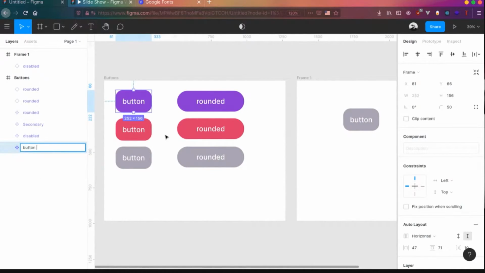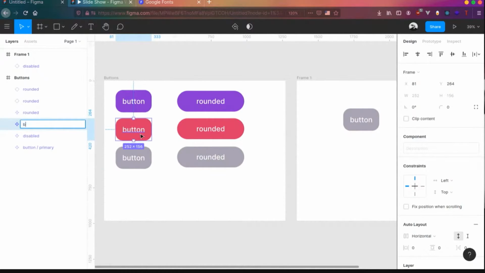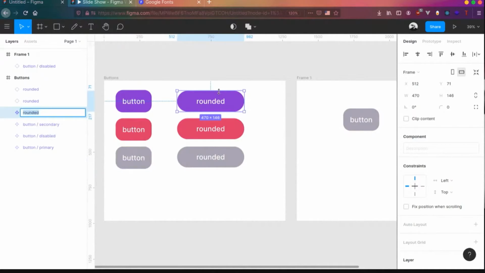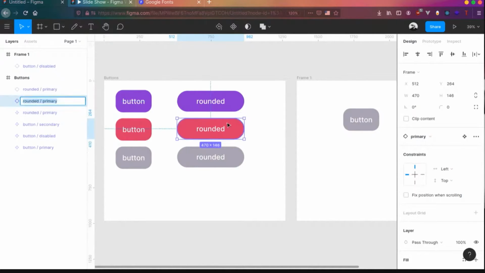I'll change this to button/primary and rename this to button/secondary and rename this to button/disabled and this to rounded/primary and this to rounded/secondary and this to rounded/disabled.